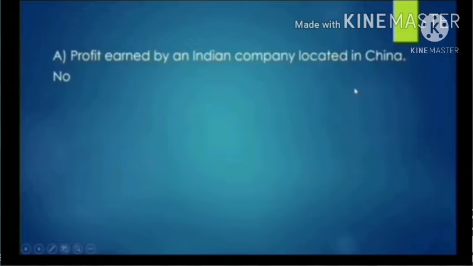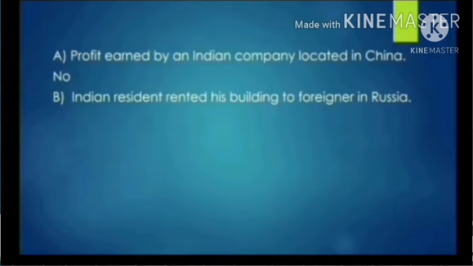You can see here: profit earned by an Indian company located in China. Is this domestic or not? We can say this is not part of the domestic territory, because the profit of an Indian company located in China is not our domestic part.